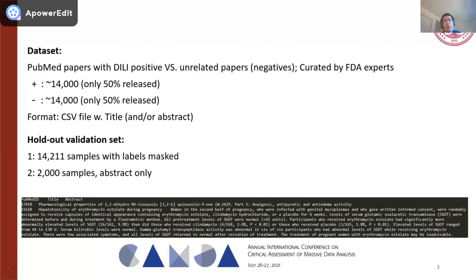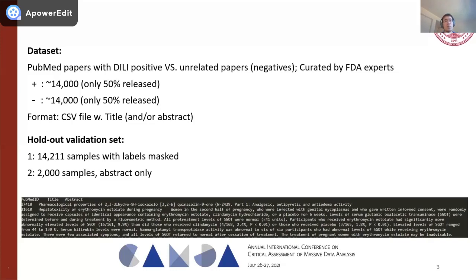For the holdout validation sets, in the first one, we have 14,211 samples with a label mask to test our model's performance after we submitted the model predictions. The second holdout validation set, which we also refer to as the additional holdout validation set, contained 2,000 samples with abstract only to test the model robustness.